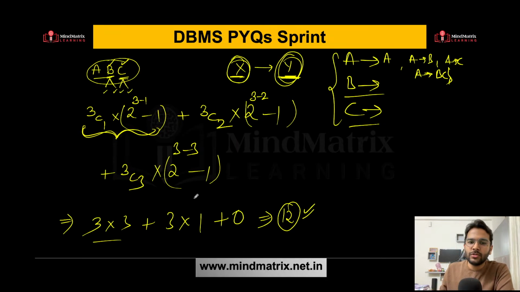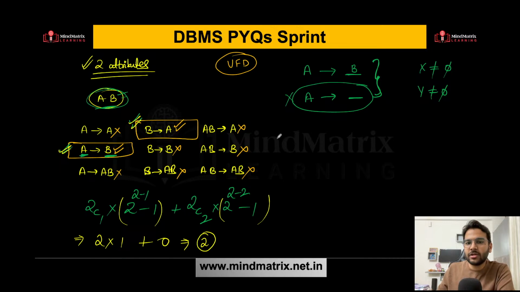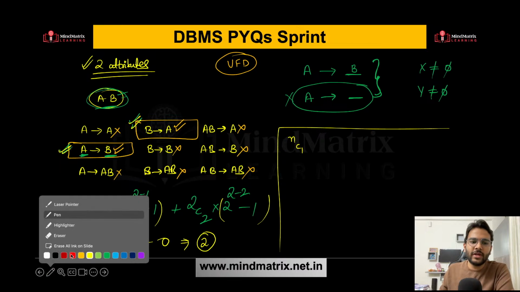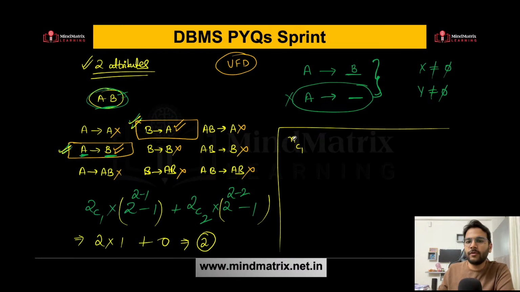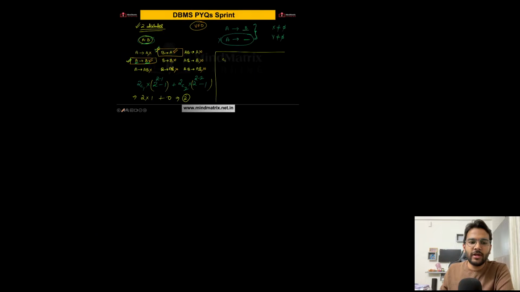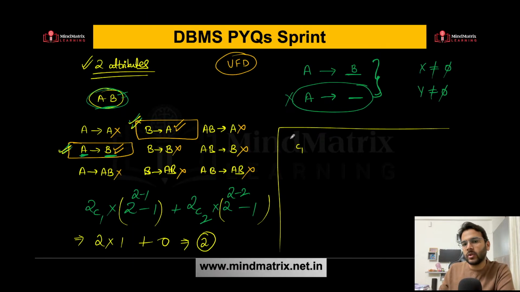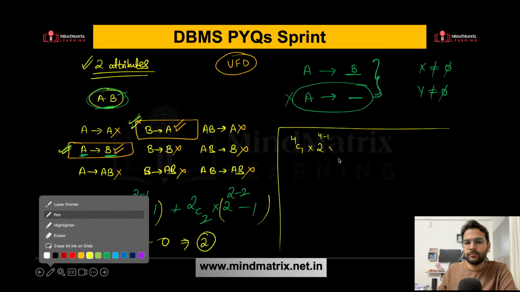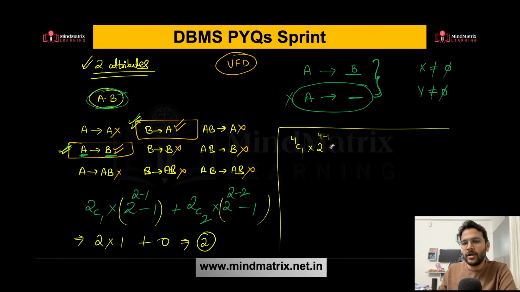Okay. So similarly over here, can I generalize this now? Yes, I can generalize. If I have NC1 like this, you can generalize, or directly you can write also, because they are asking for 4 attributes, right? So now we can directly find out. So 4C1 into 2 raised to the power 4 minus 1 minus 1, like we have done for 2 attributes, 3 attributes.